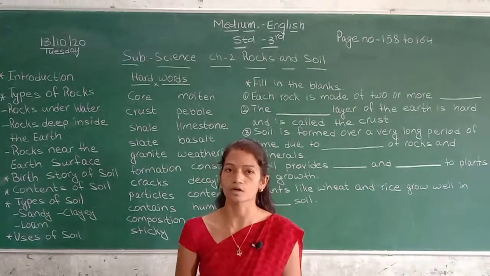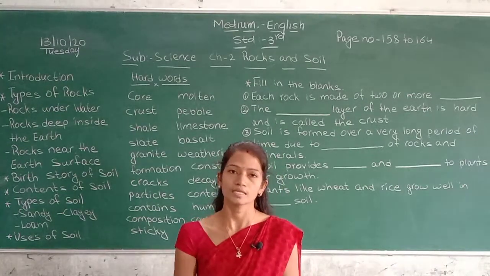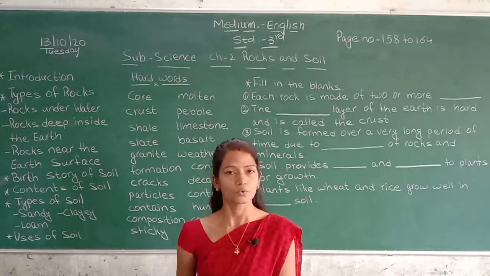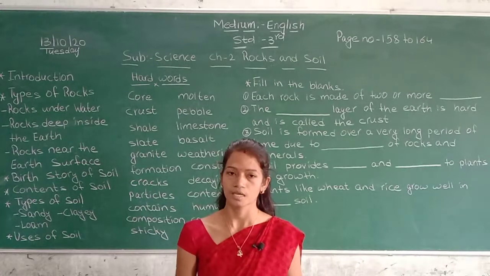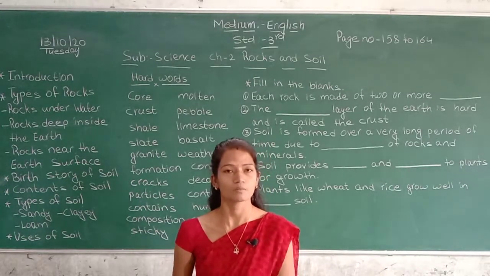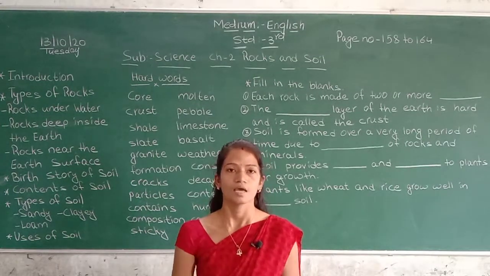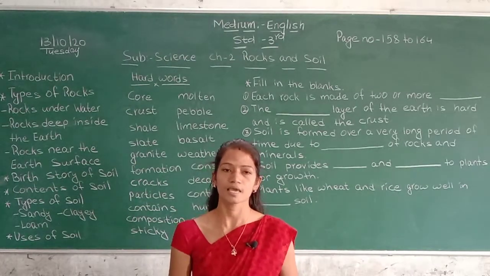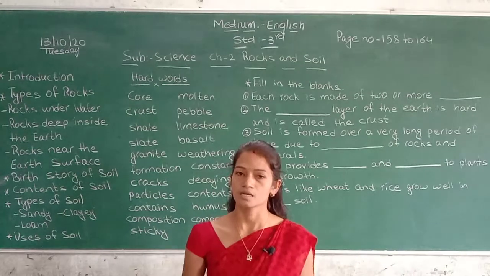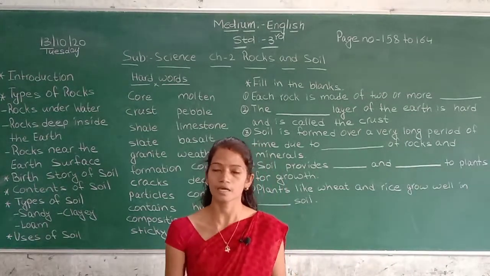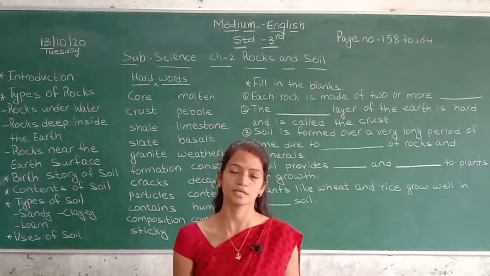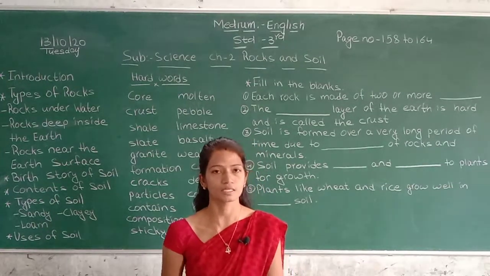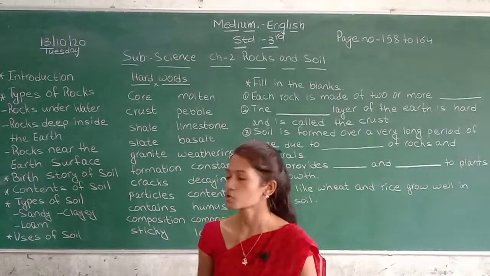So what are rocks and what are they made of? Each rock is made of 2 or more minerals. Rocks differ in their size, shape, color, texture and origin, and their uses also. They differ in different ways: their size, shape, color, origin and uses.